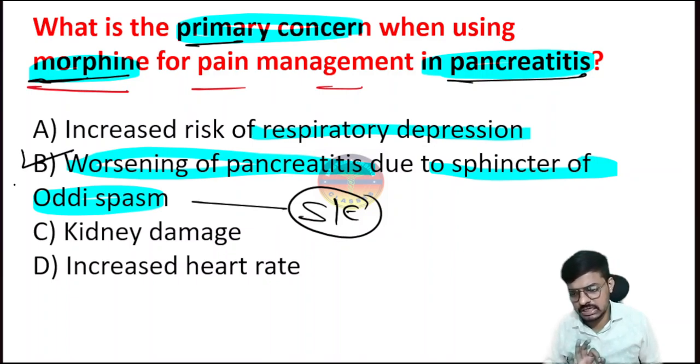So the reason is what he is asking. Our answer will be option B, which is correct here. That is what I am repeatedly telling: respond to the question the examiner is asking, and don't respond according to your own knowledge. So understanding the question is very, very important. Okay, so the question will come, right?